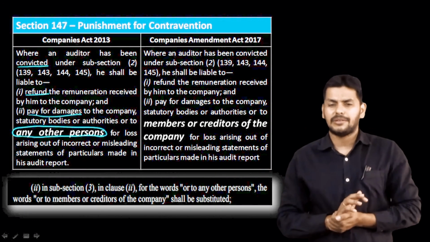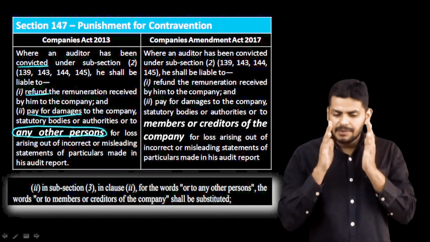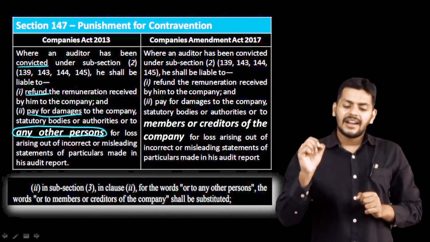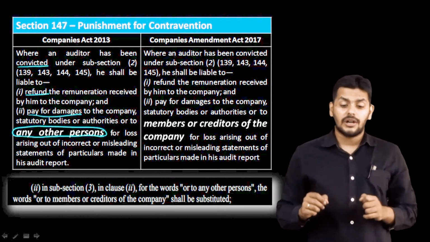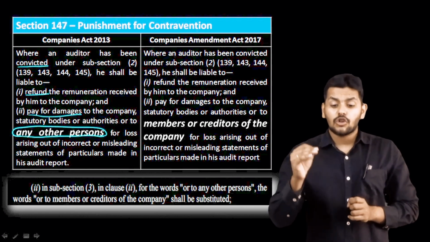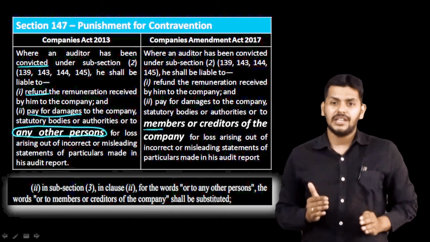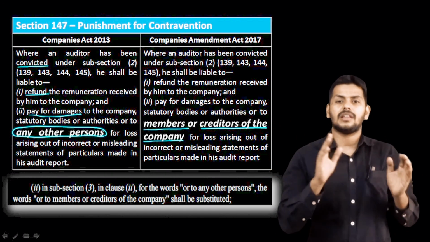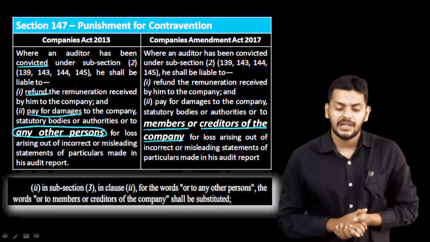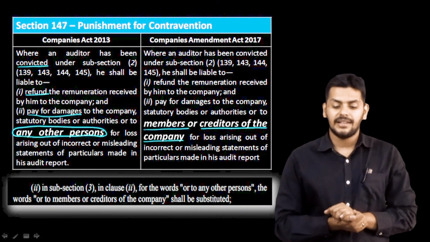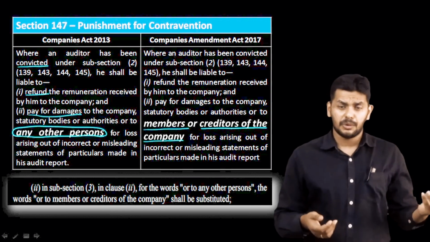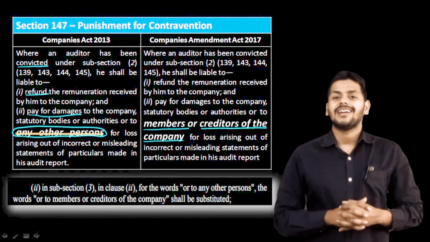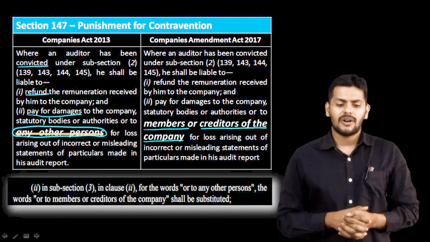Now who is any other person? So right now in the 17 Act, they have been very specific about who are those. So the entire section reads the same except for pay the damages to the company, statutory bodies or authorities, or to members or creditors of the company. Members or creditors of the company. So instead of any other person, they are very clear. Members or creditors of the company for loss arising out of incorrect or misleading statements or particulars made in his audit report. If the auditor has done that, then he will be liable to pay to the members or creditors of the company. Right? That's about 147's change there.